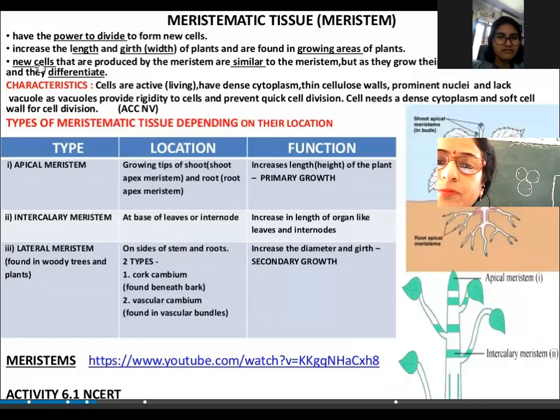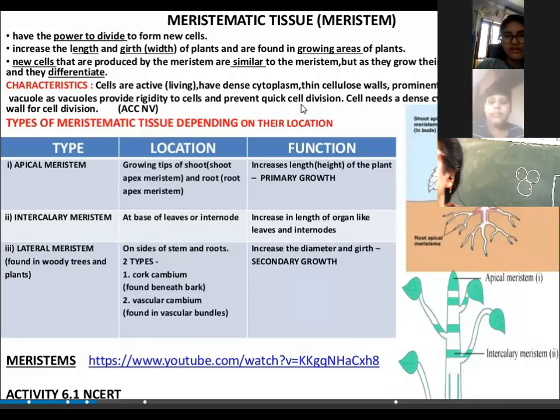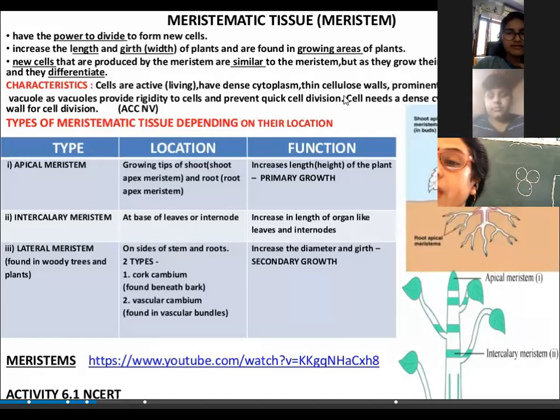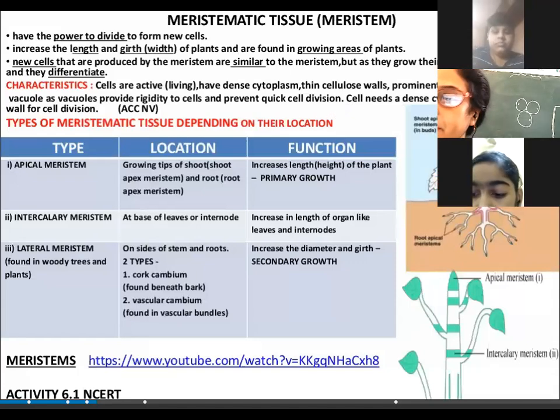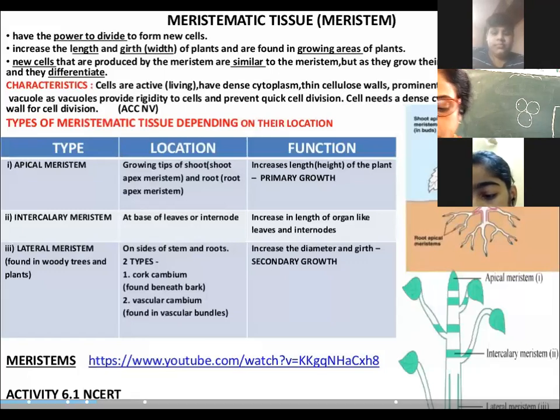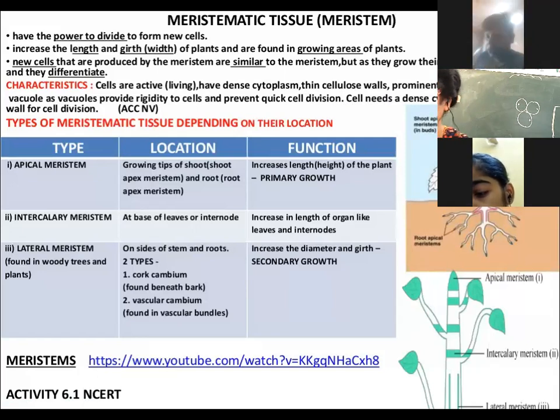Yes, Anushka. Ma'am, meristematic tissue is one whose cells keep dividing and growing to form new cells. Anushka, can you repeat yourself? Ma'am, it can divide itself. Yes, meristematic tissue has the ability to grow. Yes, Manan Bhatia, you can also say. What is a meristematic tissue? Ma'am, meristematic tissues are those which keep growing with time.